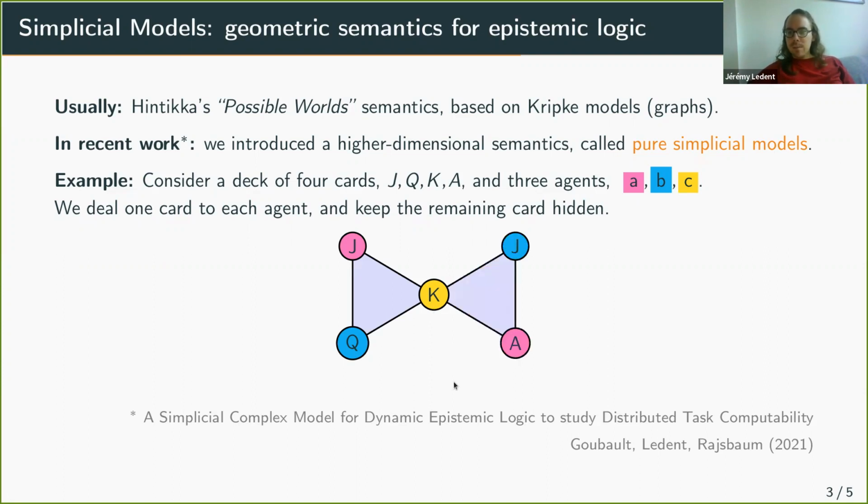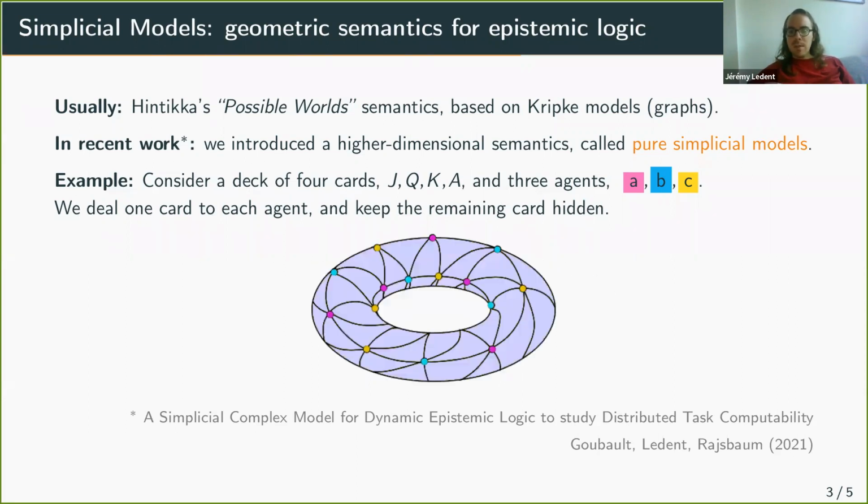Here is another possible situation, and as you can see, there is one vertex which is shared between these 2 worlds. This represents the fact that from the point of view of agent C, with the king card here, these 2 worlds are indistinguishable. And if we put all the possible situations together in this way, what we get in the end is a triangulated torus, where the small triangles represent the possible worlds, and the topology represents the knowledge of the agents about the system.